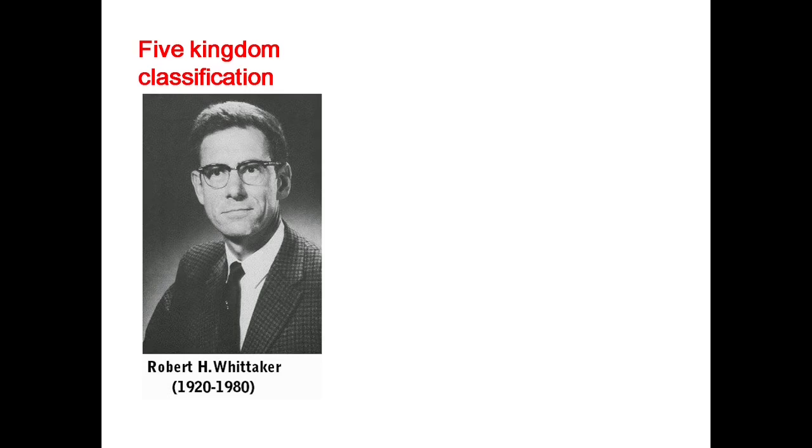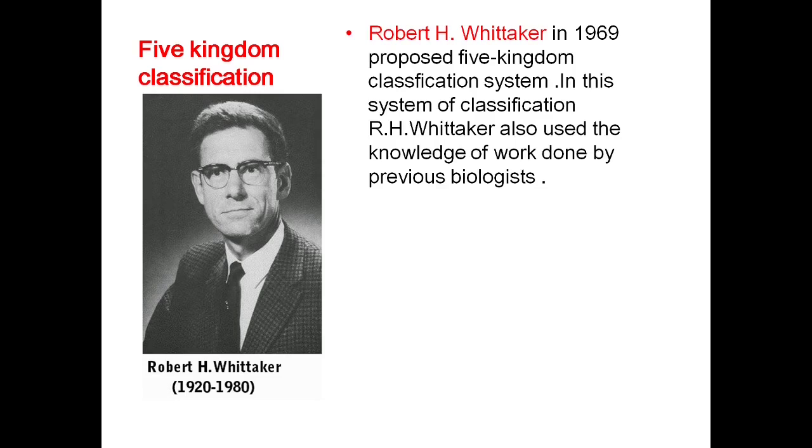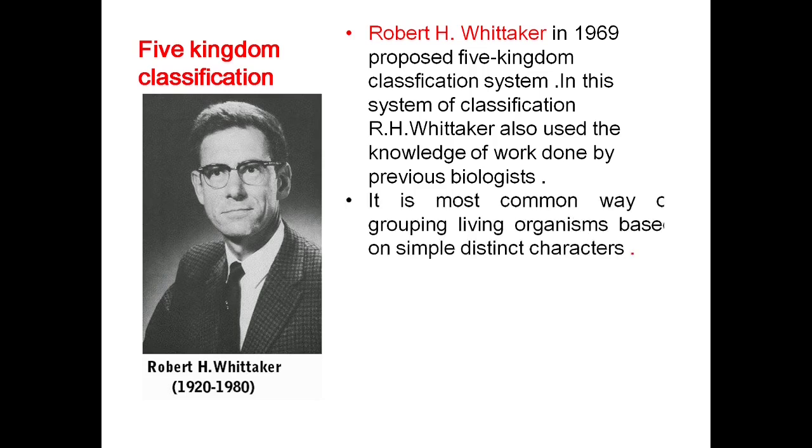It was given by Robert H. Whittaker in 1969. He proposed the five kingdom classification. In this system of classification, R. H. Whittaker also used the knowledge of work done by previous biologists.